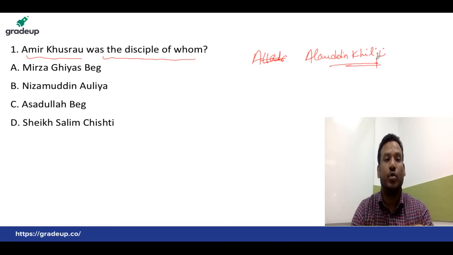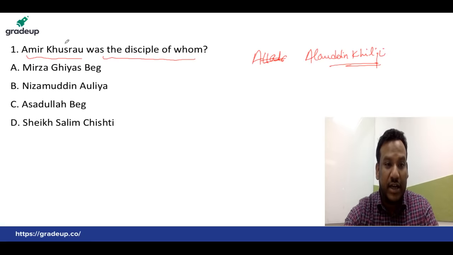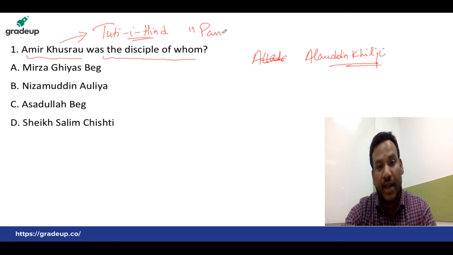Amir Khusro used to talk a lot, and that's why Alauddin Khilji used to call him Tutiye Hind, that is, the parrot of India. Why is he called the parrot of India? Because he used to talk a lot.